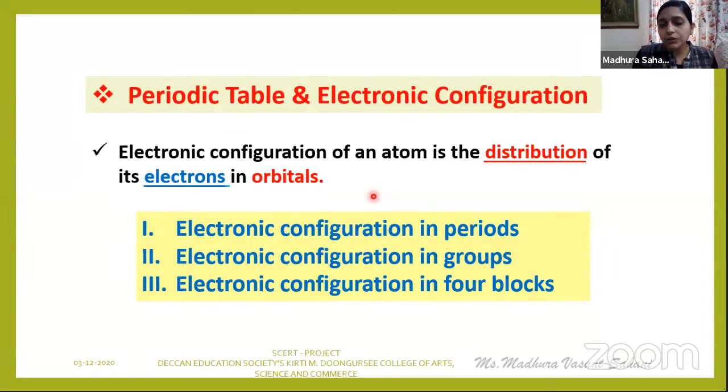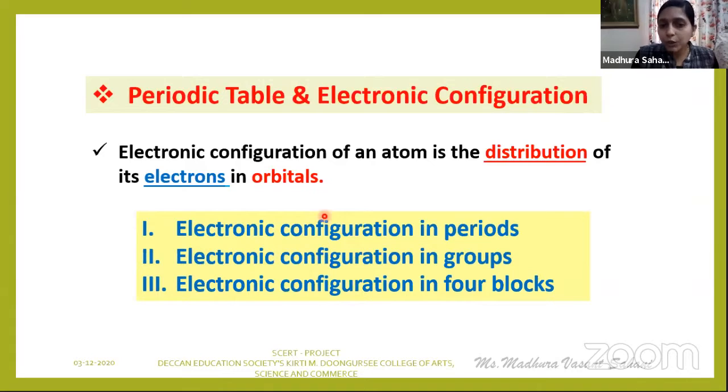Just remember that an orbital is the three-dimensional space around the nucleus where the probability of finding an electron is maximum. You have to just imagine that part. Everything here is based on imagination. So an orbital is a three-dimensional space around the nucleus where the probability of finding an electron is maximum.